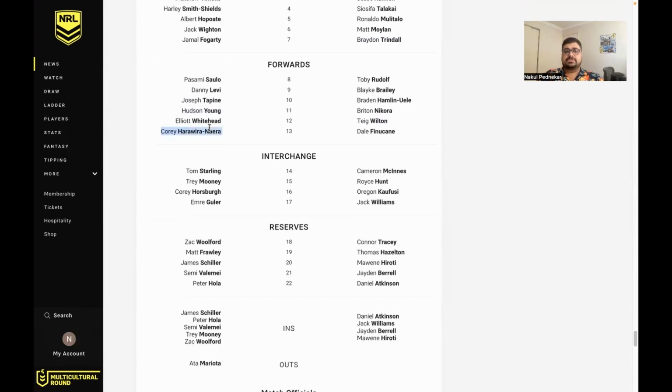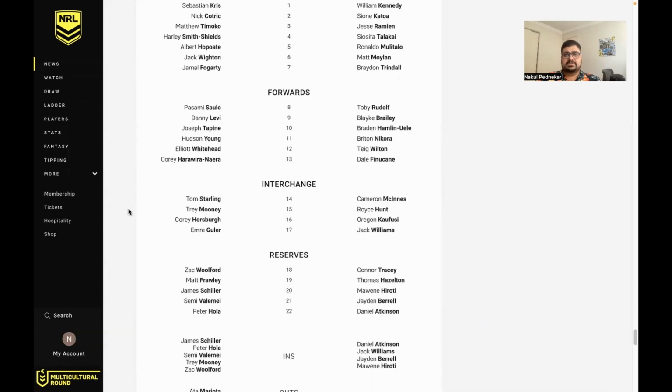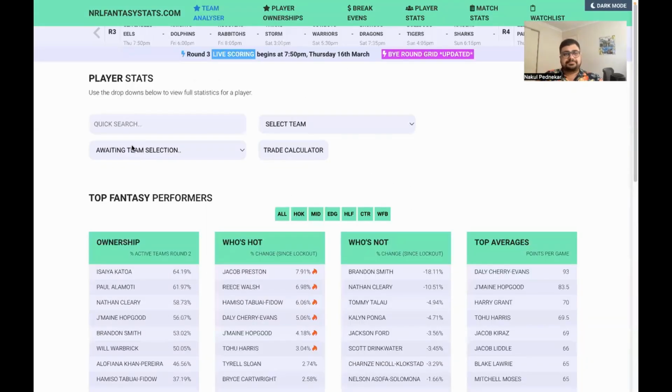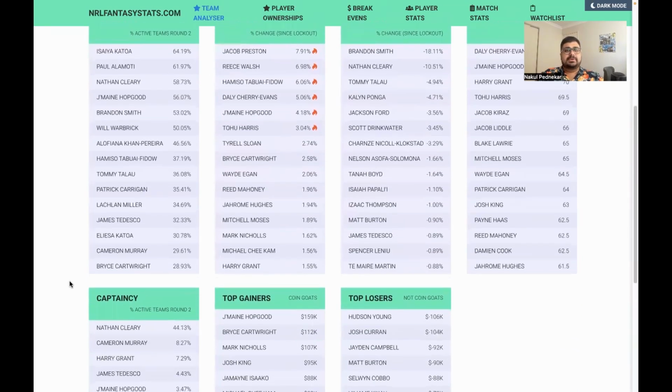Oh, one to look out for: CHN has been playing more edge and Whitehead more middle, even though they are being named in sort of the opposite spots. But just have a look out for that and what the stats are like over the next couple of weeks. Let's get into the NRL fantasy trends of what's going on.